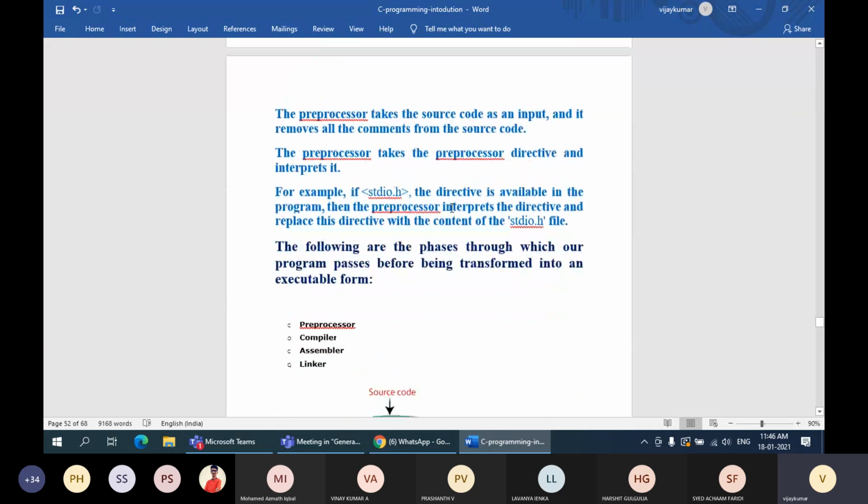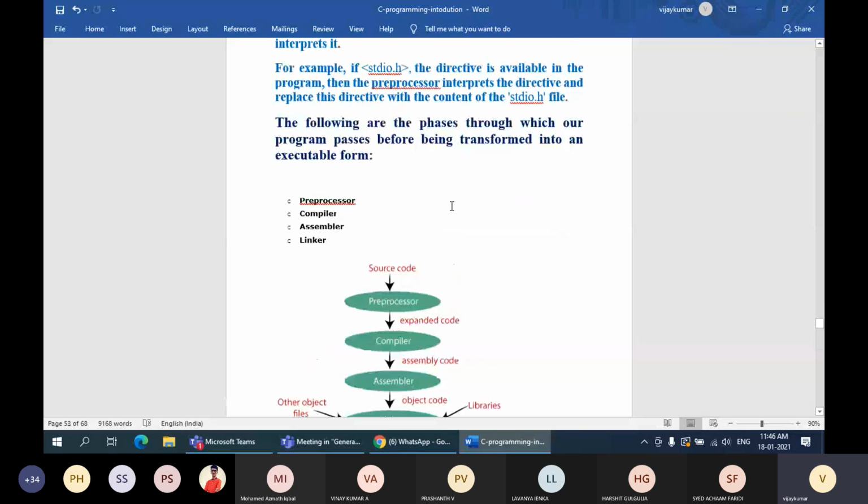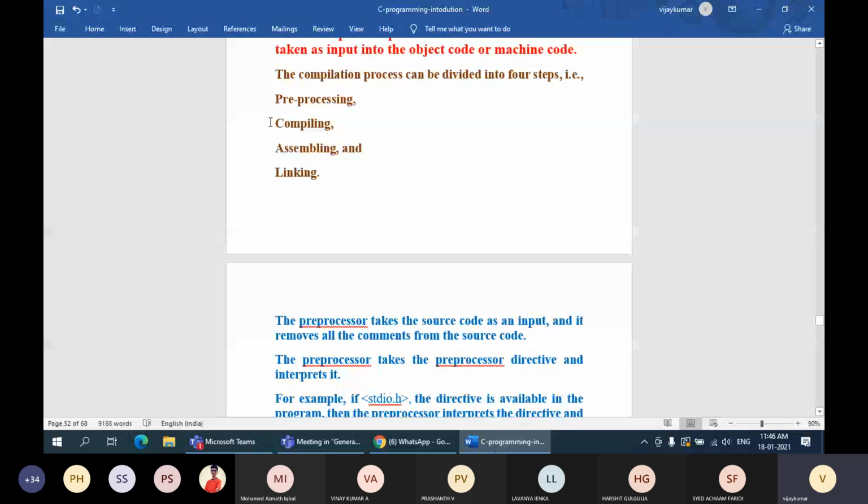So next, what is compilation? Once all the library files required for your program are added to your programming environment by pre-processing statements, the next step is to translate that code into binary code. That is the compilation process. After that, assembling.